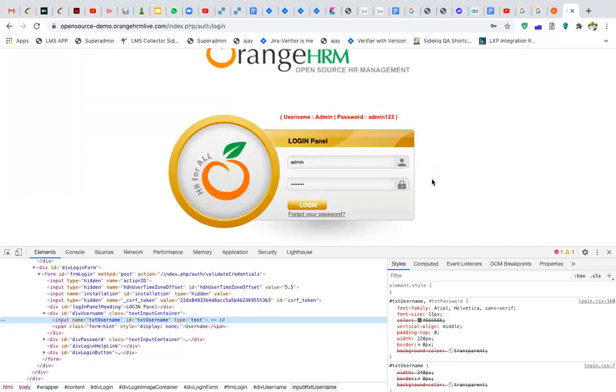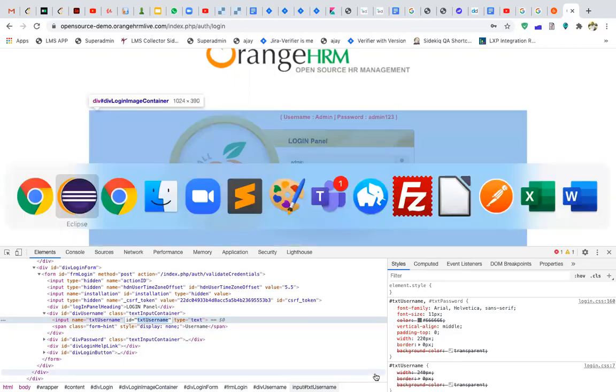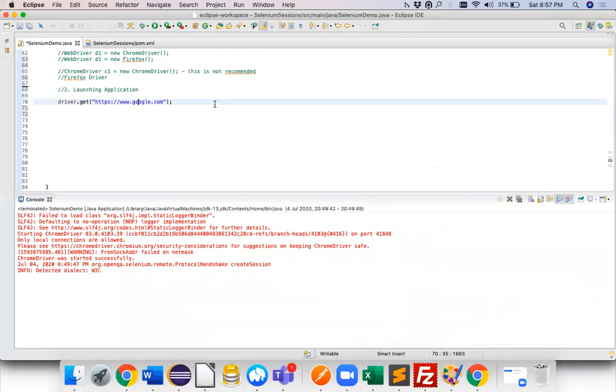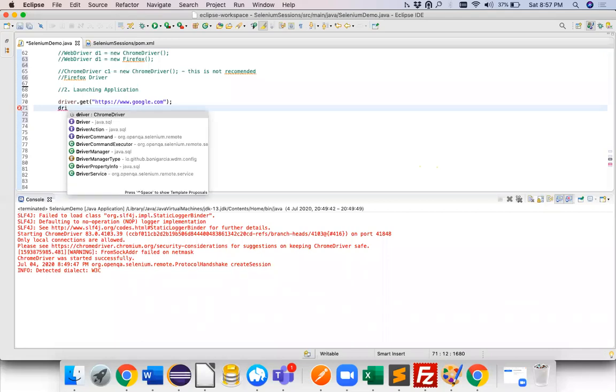There are a lot of properties for human beings as well, and the same goes for elements. You can identify an element by various properties. Let's say I'll use simple ID, so it says ID is equal to something. Now let's get back to your code. I think this is the most comfortable part for most of the people here, they know how to identify.